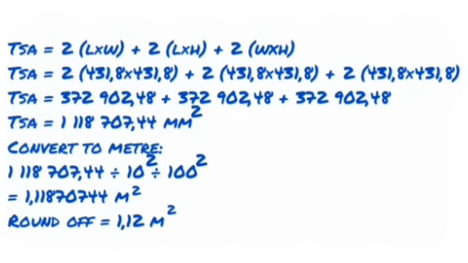1,118,707.44 millimeter square. They said they want the answer in meters, so to convert, we're going to divide by 10, which will move us from millimeters to centimeters, then divide by 100 to move from centimeters to meters. But the 10 and the 100 have to be squared because we are dealing with area, and then in the end we are going to be left with 1,118 and so forth meters square. We round it off and it's 1.12 meters square.